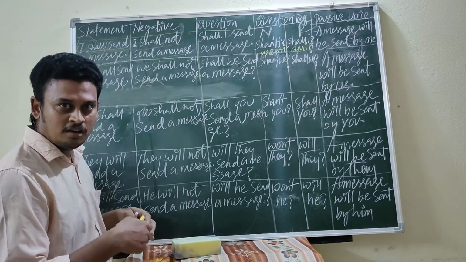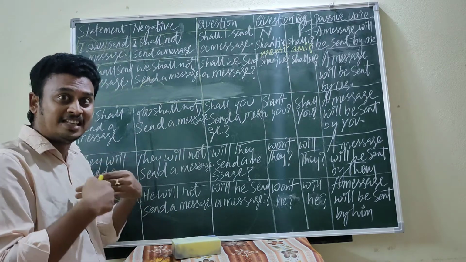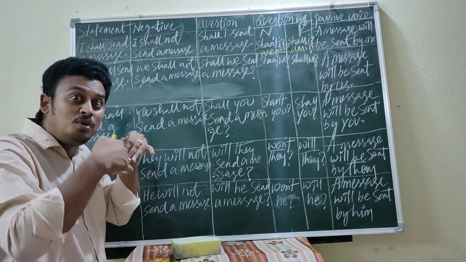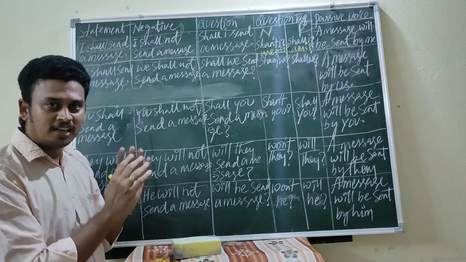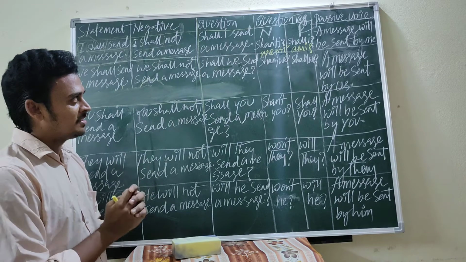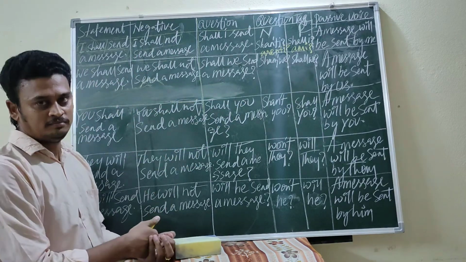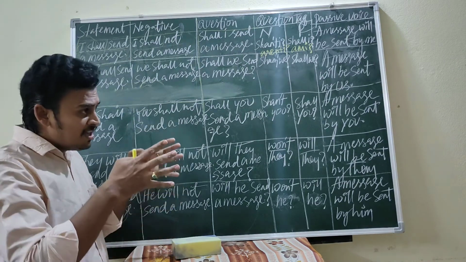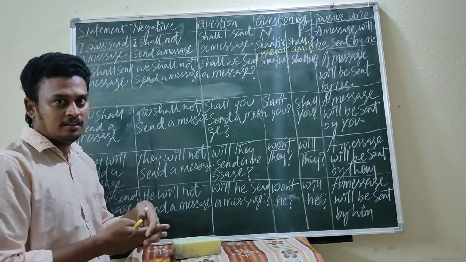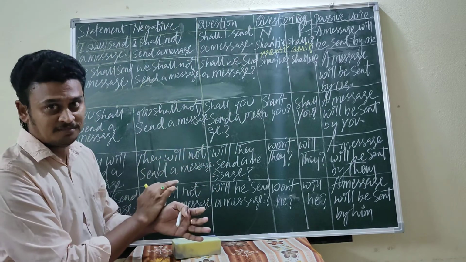In Telugu, nenu message ni pampistanu. Nenu, that means in the sense here I, doer of the action giving importance to the subject. Whereas in passive voice, a message will be sent by me. Here, giving importance to object. Of course, object is placed in the subject place.